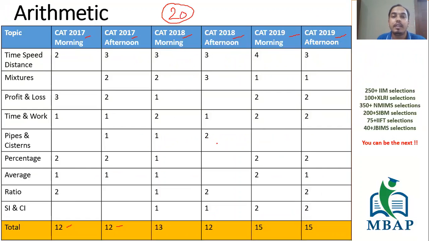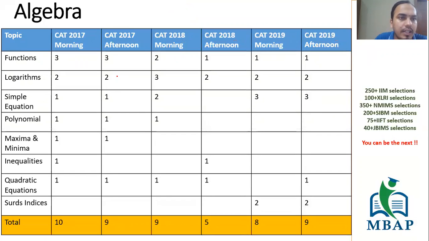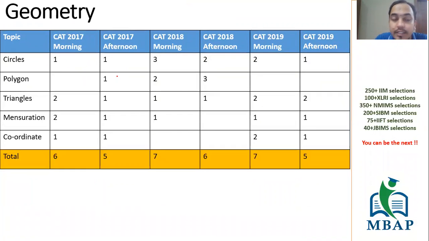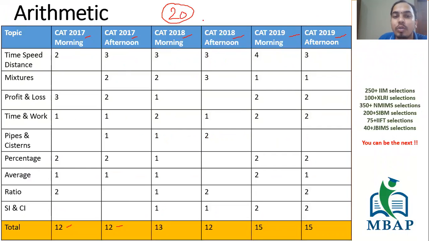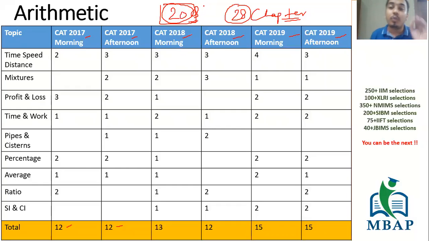Now, if I quickly go through the number of chapters I see here in arithmetic, algebra, geometry and modern maths, you will see that the total list of topics is 28. Understand, you are working on 28 chapters to solve 20 questions. Is that making sense? No, obviously not. With this logic, I have come to the conclusion that yes, you can skip certain topics, because on a very good day you have to solve only 20 questions. It's a very important part, so listen to this very carefully.